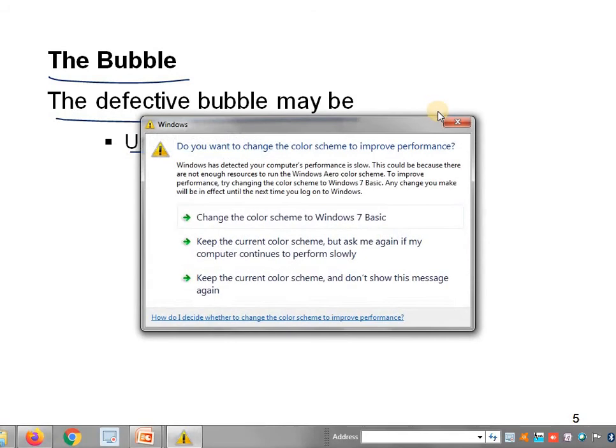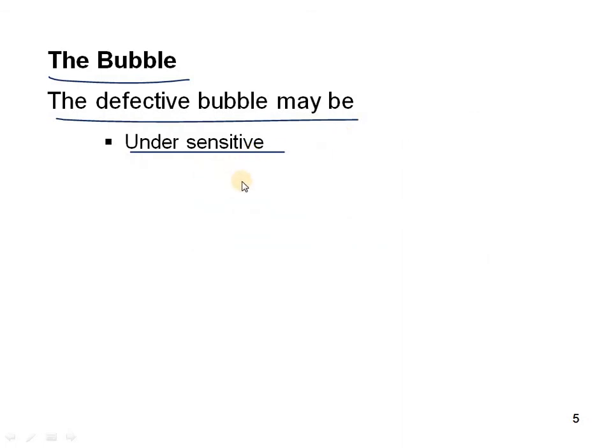The bubble may be defective, and may be under sensitive. Under sensitive means the bubble tubes, which contain a liquid, mercury or some other liquid, are under sensitive. These are very thin and very delicate to maintain in the instrument. We have to check properly whether the bubble is in the center, and whether the liquid is leaking out or not, because it is under sensitive.